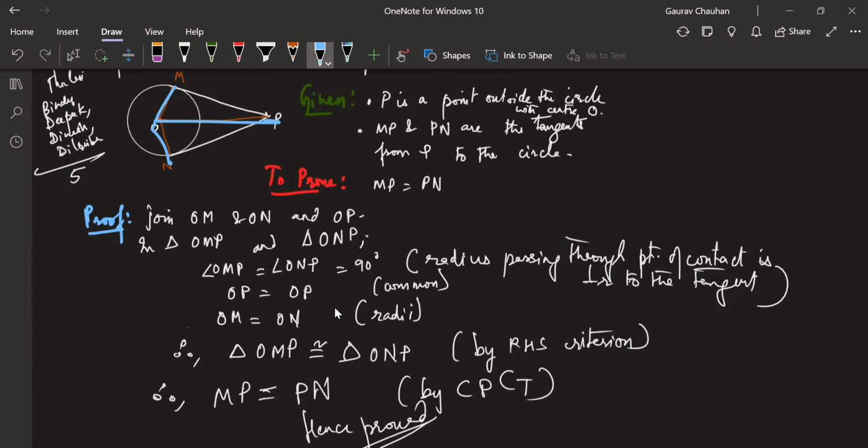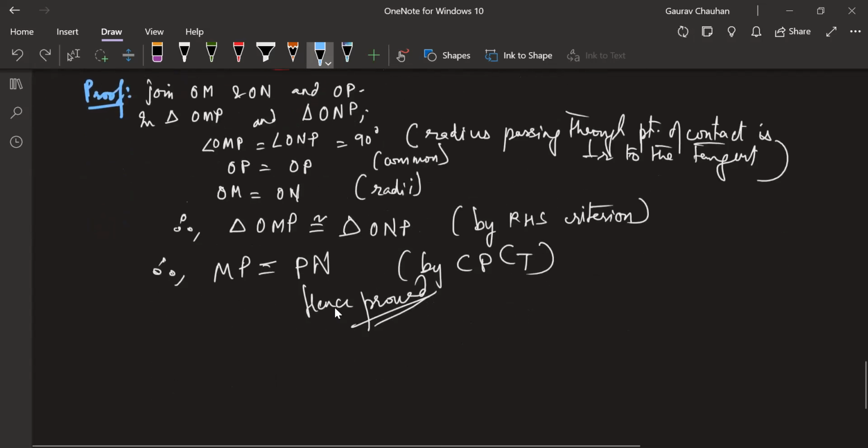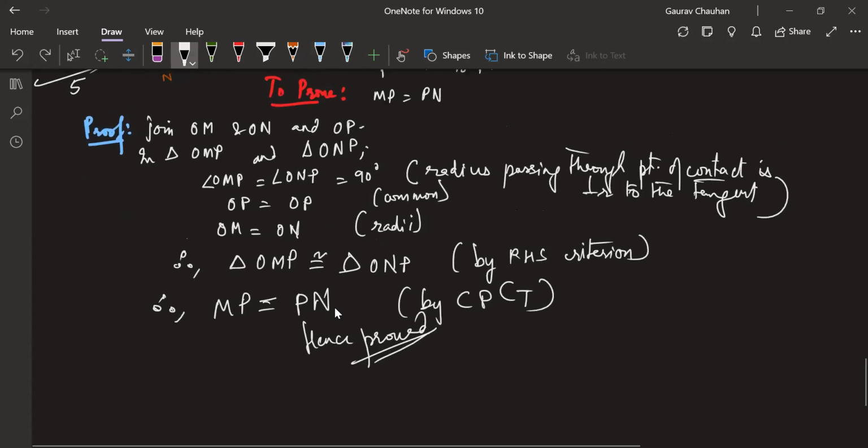Are we okay with that? Same way, this angle and this angle also have to be equal. So OP is also the bisector of angle MPN. Are we good? So let's write this also. We'll write it as a note.